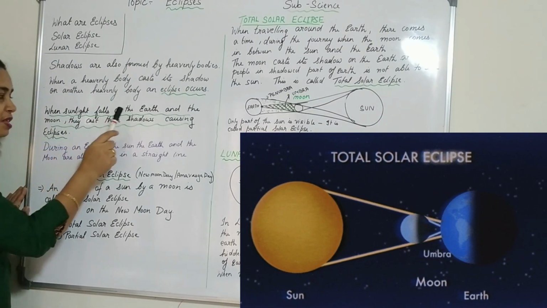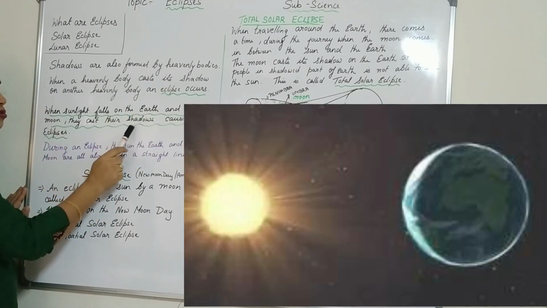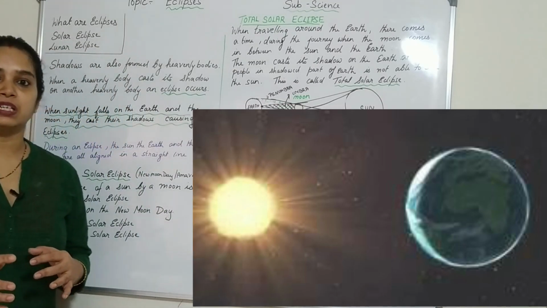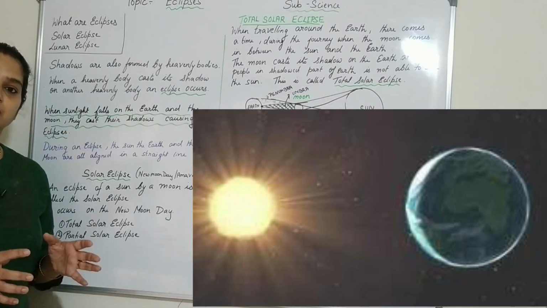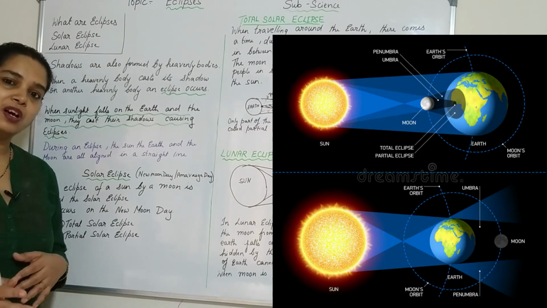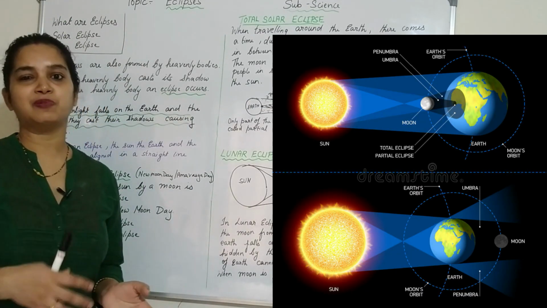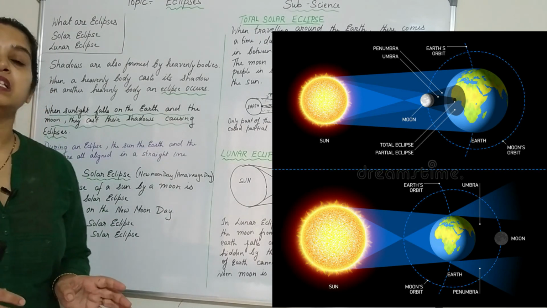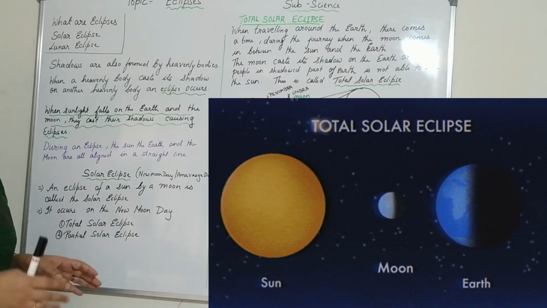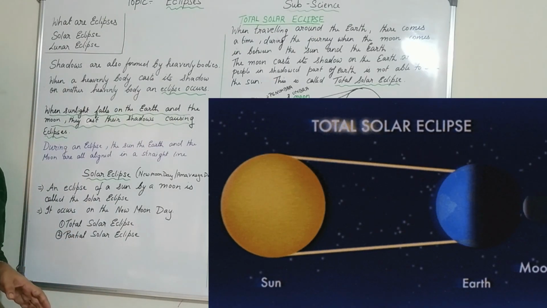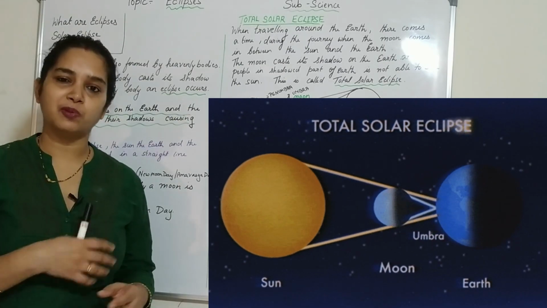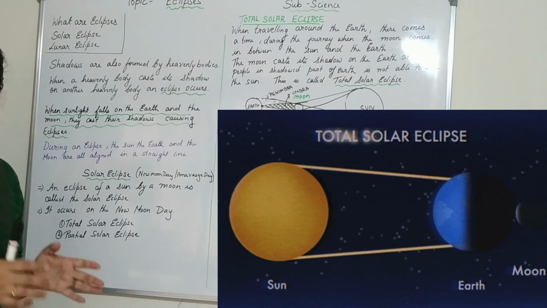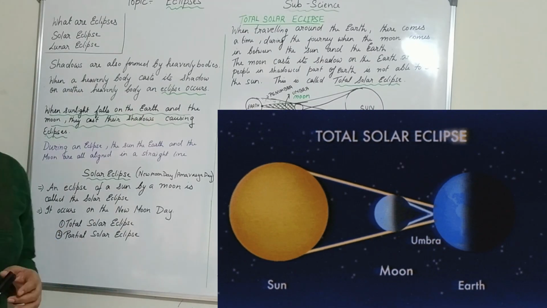When sunlight falls on the earth and the moon, they cast a shadow, causing eclipses. We get the light from the sun, so for a shadow to occur, the light is provided by the sun. The shadow is formed either by the earth or by the moon, and hence the eclipse will occur accordingly. During the eclipse, the sun, the earth and the moon should be aligned in a straight line. It is very important. If they are not in a straight line, then the eclipse will not occur. You know that the moon revolves around the earth and the earth revolves around the sun. So there comes a point when all three are in a straight line, and hence eclipses occur.